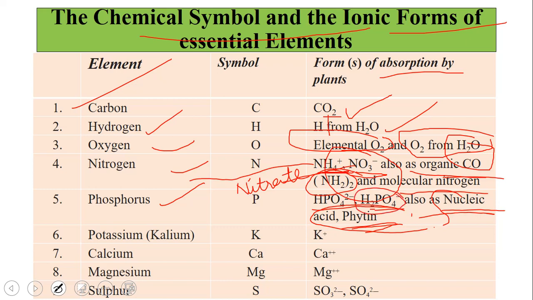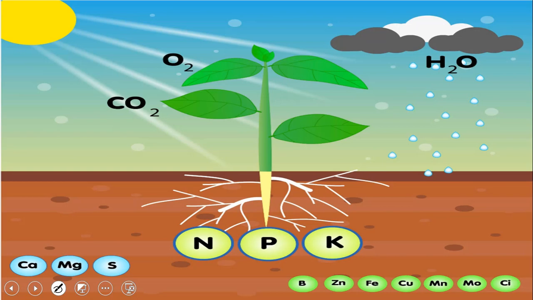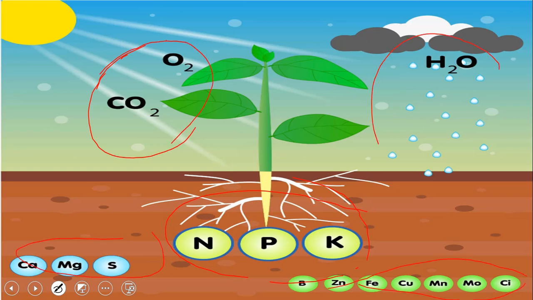The majority of plants take up phosphorus in the H2PO4 minus form. Potassium is taken up as K plus, calcium as Ca2 plus, magnesium as Mg2 plus, and sulfur either as sulfide or sulfate, SO3 2 minus or SO4 2 minus. Here you can see the sources from which plants take up these different nutrients: NPK from the soil, CO2 and oxygen from the air or water, and all other nutrients from the soil. And how do we receive water? From rainfall, or we provide irrigation to the plant.